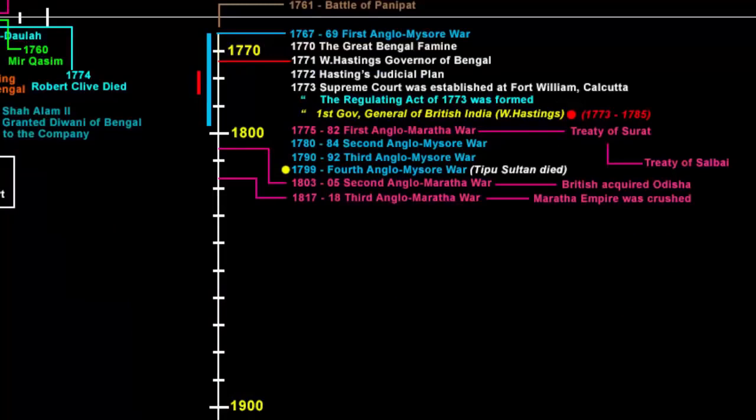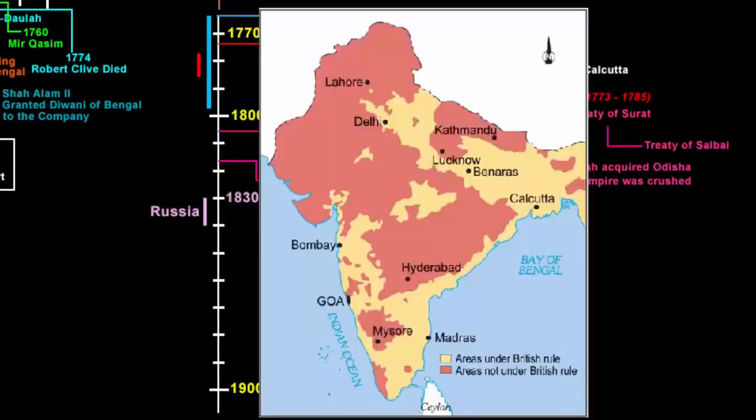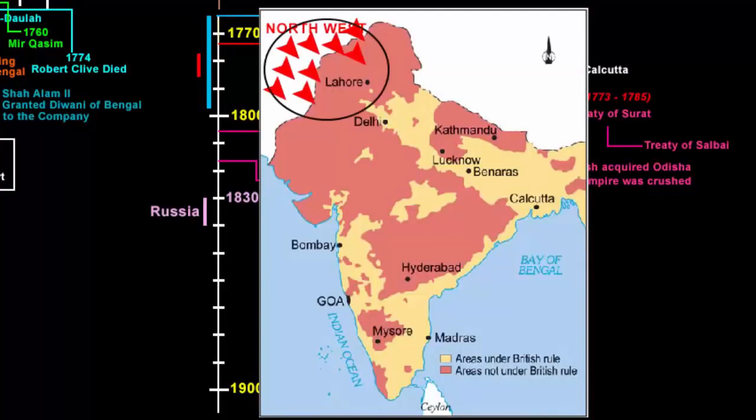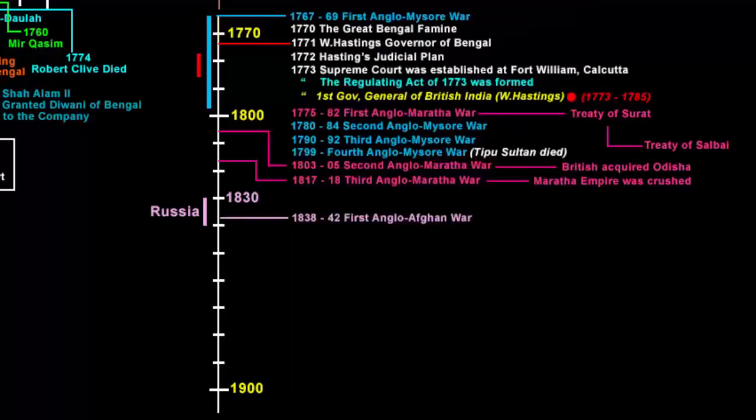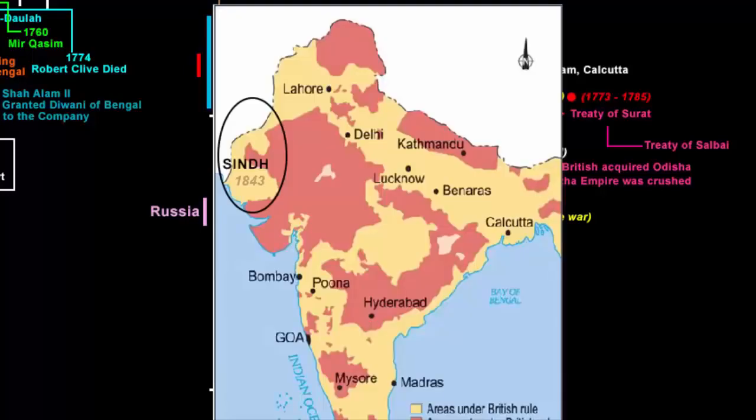In the late 1830s, the East India Company became worried about Russia. It imagined that Russia might expand across Asia and enter India from the northwest. Driven by this fear, the British now wanted to secure their control over the northwest. They fought a long war against Afghanistan under the name First Anglo-Afghan War. That was fought between 1838 and 1842. The British won the war and established indirect company rule there. Sindh was taken over in 1843.